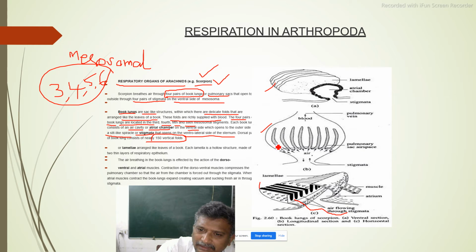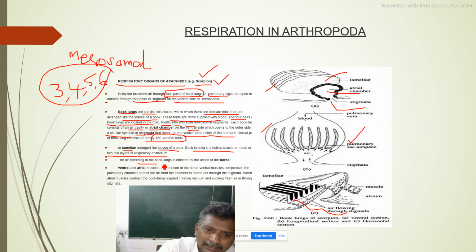All are nothing but called, this is a pulmonary air sac. Here is blood and a pulmonary vein. This is a small opening called a stigma. This is called an atrial chamber. This is a lamella. So many lamellae are here. Okay. Now lamellae are arranged like the leaves of a book. Each lamella is a hollow structure, made up of 2 thin layers of respiratory epithelium.